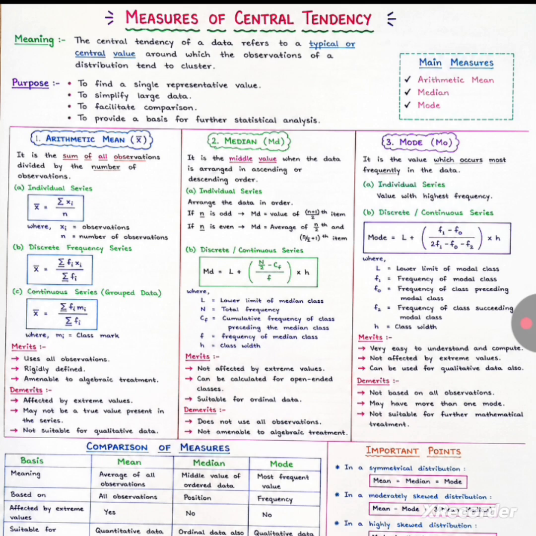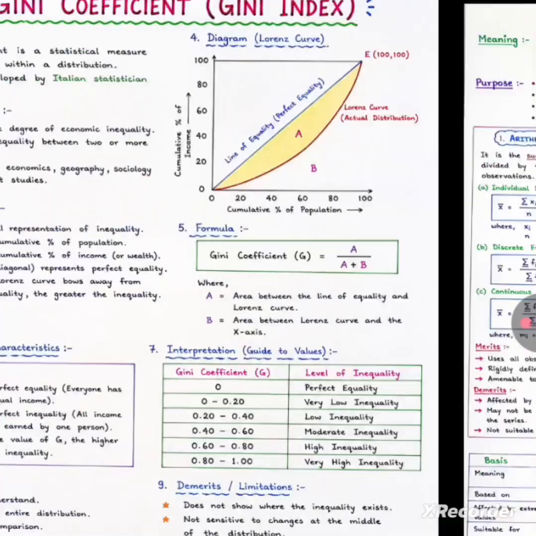In a symmetric distribution, mean equals median equals mode. In a moderately skewed distribution, mean minus mode is equal to 3 times (mean minus median). In a highly skewed distribution, mode is the best representative. The choice of a measure depends on the nature of the data and the purpose of the study.